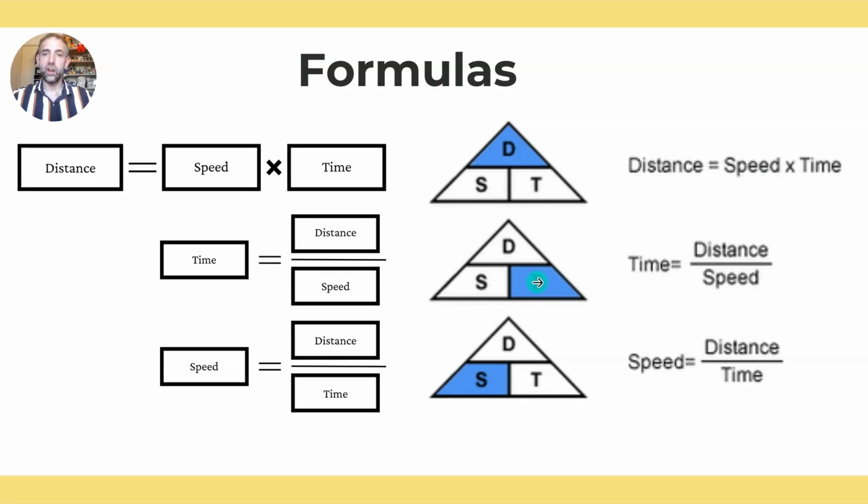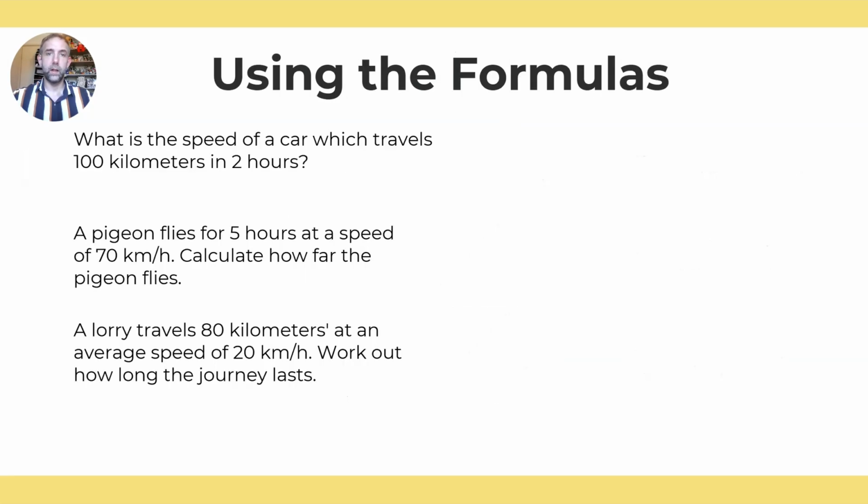If I was after time, I cover that up, that's why it's highlighted, and it tells me to do distance over speed. And finally, if I cover up speed, it helps me decipher that I need to do distance divided by time. So use that formula triangle to help you, because there are three different formulas which you would need to rearrange without the formula triangle.